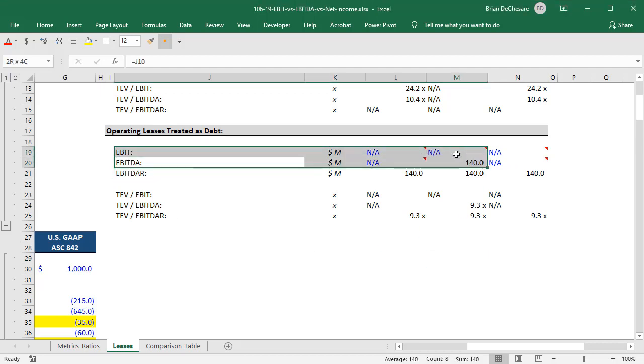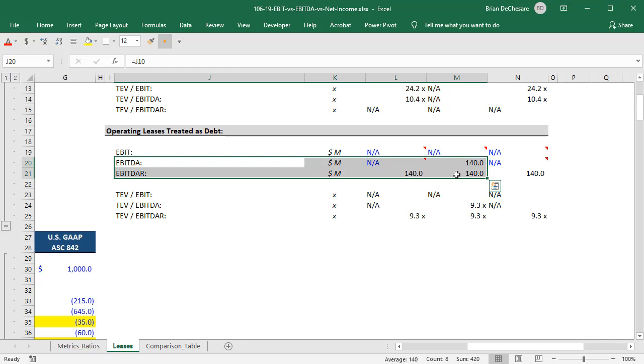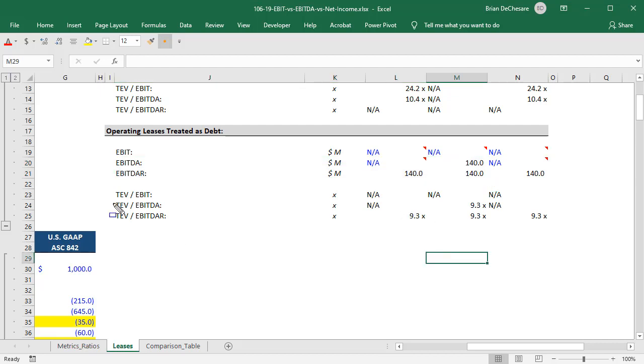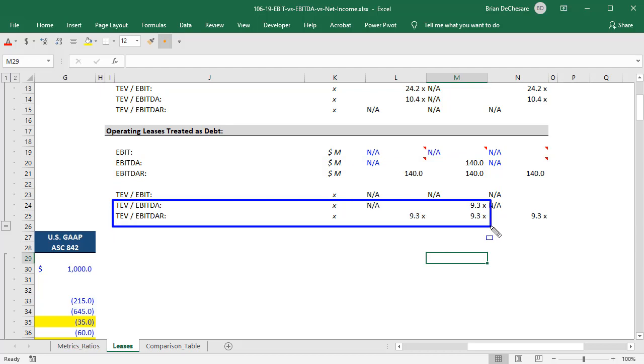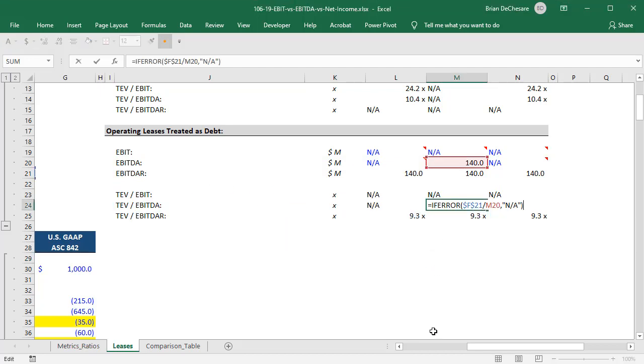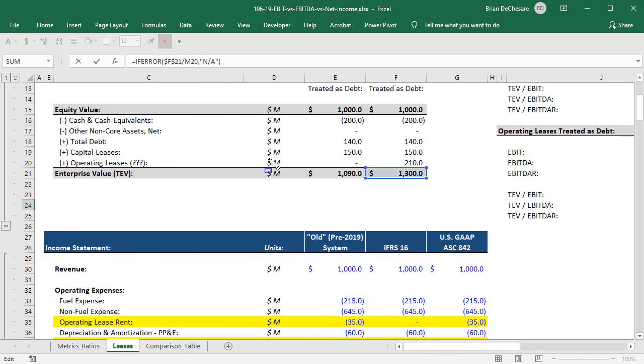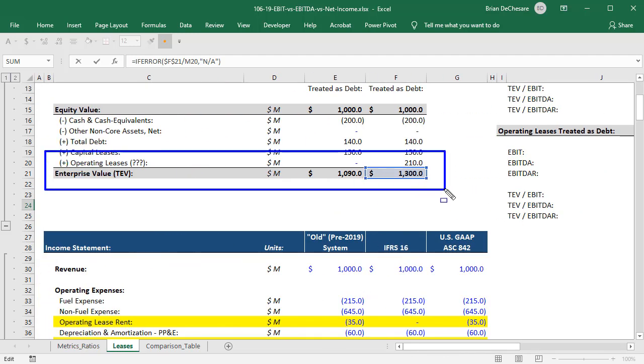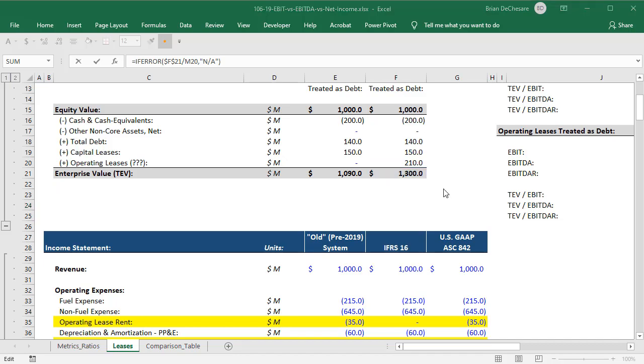Instead, we have to rely on EBITDA or EBITDAR, which both completely exclude the full rental expense under IFRS, and then use enterprise value divided by EBITDA, enterprise value divided by EBITDAR, and in both cases, make sure that our numbers here include operating leases as part of the enterprise value calculation.